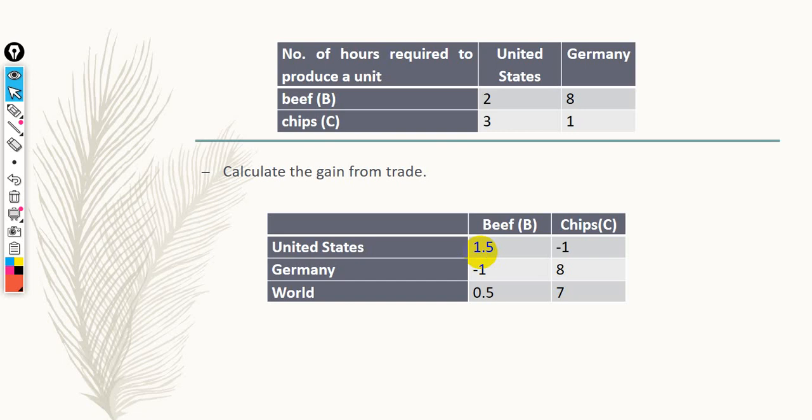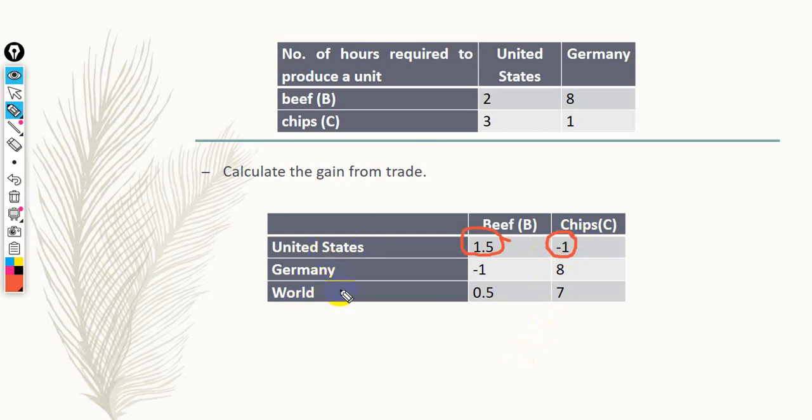So it's after minus before, 2.5 minus 1, it's 1.5. In case of chips, they are not going to produce any chips, so the production is 0. Before trade, they produce only 1 unit. So it is 0 minus 1, it's negative 1. This is for the United States.